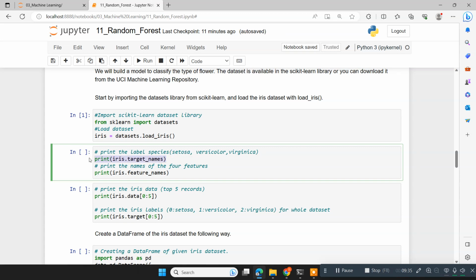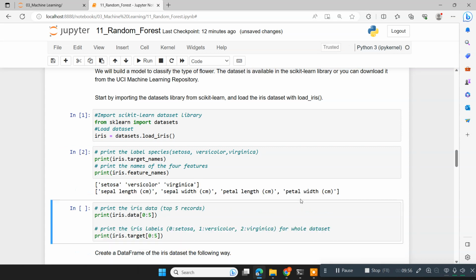It is going to print that when you run this statement, print iris.target_names. We would also like to print the feature names. Features mean other than the target variable, like sepal length, sepal width, petal length, petal width. So there are 4 features. This data set totally has 5 columns. So they are printed.